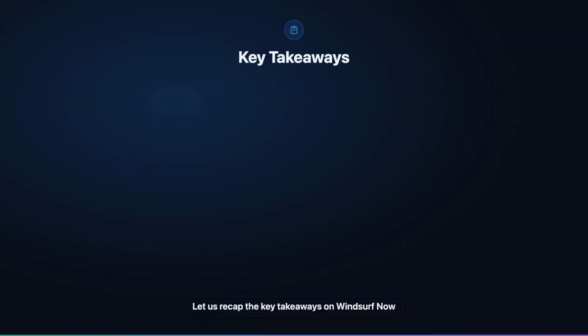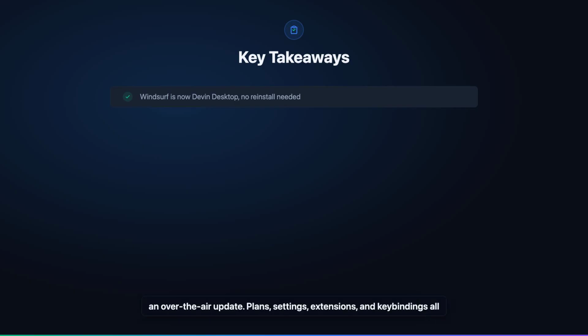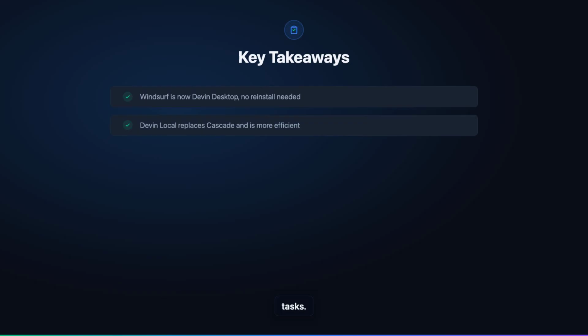Let us recap the key takeaways on Windsurf, now Devin Desktop, and what to do next. Windsurf became Devin Desktop on June 2, 2026 via an over-the-air update. Plans, settings, extensions, and key bindings all carried over, so most users keep working without reconfiguring anything. Devin Local, a from-scratch Rust rewrite, replaces Cascade. Cognition reports it is up to 30% more token efficient and adds subagent support for splitting work across parallel tasks.